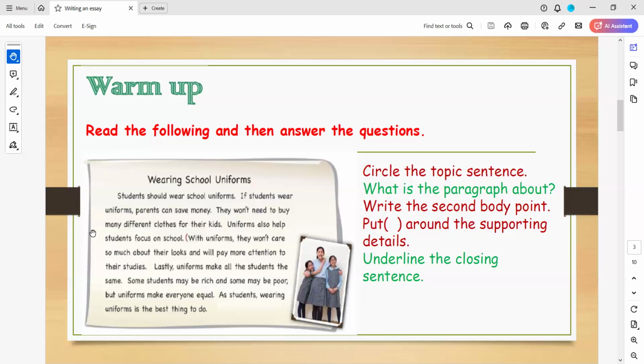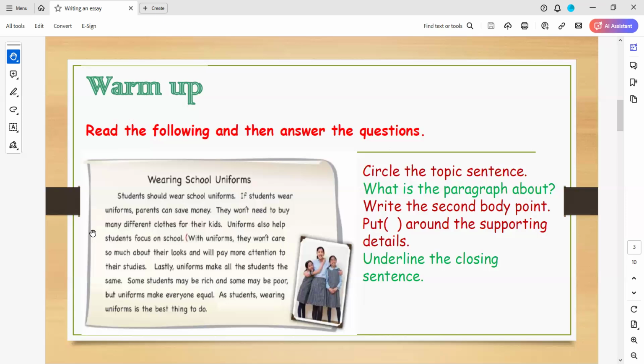So every paragraph you write in your essay has a topic sentence. Is it good for you? Yeah, so that topic sentence can be anywhere in the paragraph? Yes, every paragraph has a topic sentence, but the whole essay has only one thesis sentence.